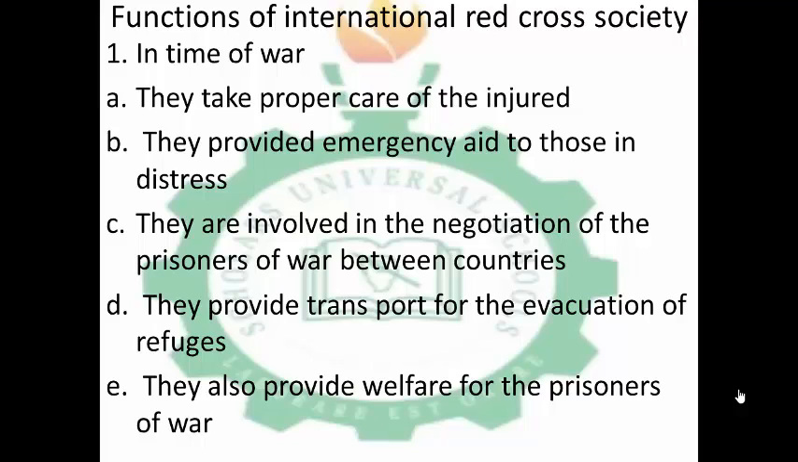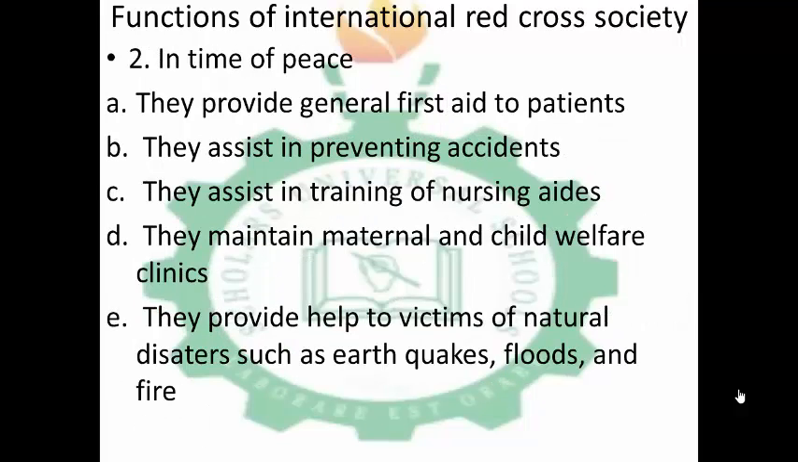So refugees means those that are living in other countries but do not have a place to live, they are just wandering about. They provide transport for the evacuation so that they can transport them back to their country. They also provide welfare for prisoners of war. Like when a citizen has been caught in another country, they provide welfare for them by providing shelter, food, clothing, and so many other needs for the prisoners of war, in order for them not to feel deranged or be traumatized.